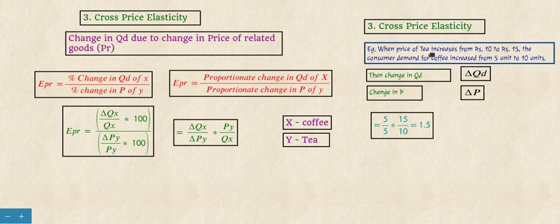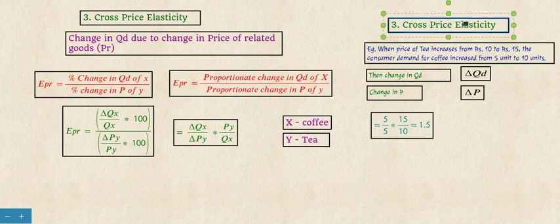When the price of tea increases, tea we have taken as Y, the price of commodity Y increases from 10 to 15 rupees, and the consumer demand for coffee increases from 5 to 10 units. So we have to find the cross price elasticity. Cross price elasticity is calculated by the formula delta Qx divided by delta Py, into Py by Qx.